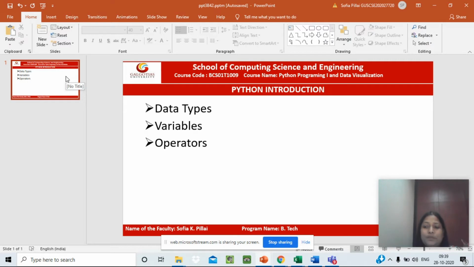So Python is interpreted, that is, processed at runtime by the interpreter. We do not need to compile our program before executing it. This is very similar to Perl and PHP. The next advantage is Python is interactive. We can actually sit at a Python prompt and interact with the interpreter directly to write our programs.